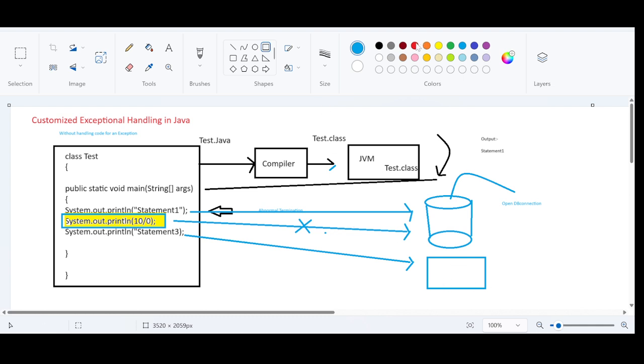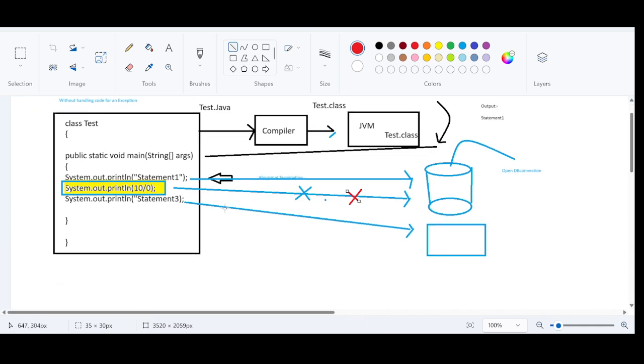Since the program got terminated here, do you think that DB connection will be closed? The DB connection will remain open, right? If it happens for one program, just imagine that we have a common DB, and if it keeps happening for many users, so this is user 2, user 2 also opens the DB, user 3 also opens the DB, and user 4 and user 5 also open the DB. For all the users, the exception occurred while reading, and the DB connection will remain open forever, right?